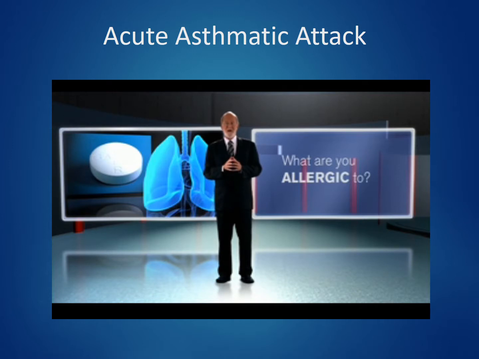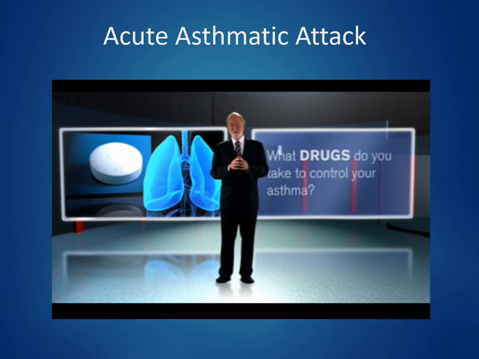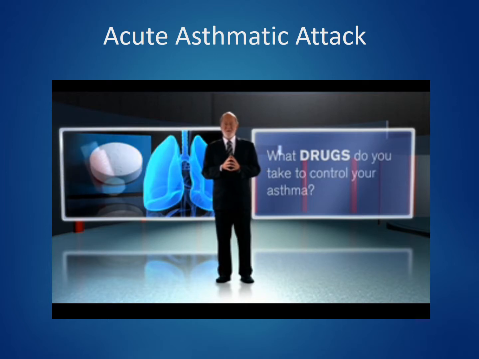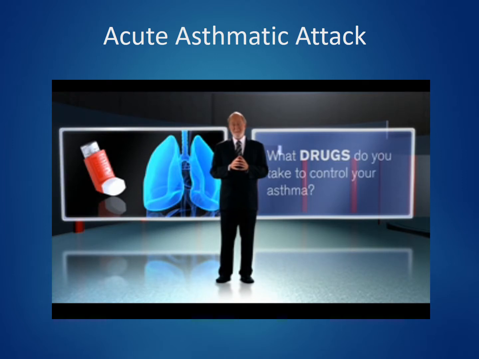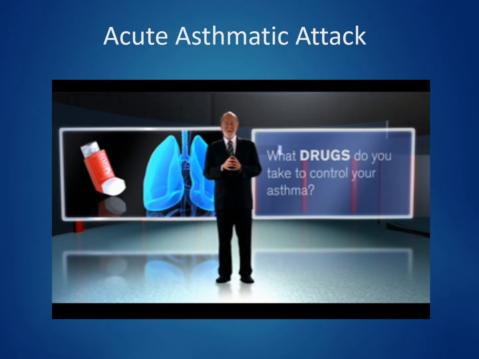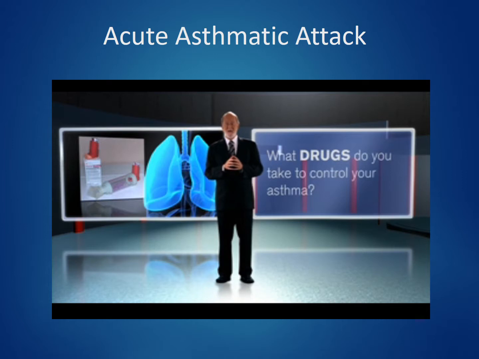Aspirin is a very common cause of allergic asthma. What drugs do you take to control your asthma? Asthmatics usually take 2 drugs. One is their rescue drug, commonly a bronchodilator such as albuterol, for the management of the acute episode. More and more commonly today, the asthmatic may also be taking a preventative medication such as an inhaled corticosteroid on a daily basis to minimize the occurrence of acute episodes.